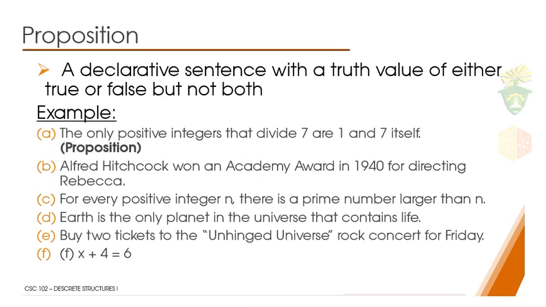In letter A, we have: the only positive integers that divide 7 are 1 and 7 itself. As you can see, this is a true statement since 7 is a prime number and there is no other number that could divide the prime number but 1 and itself. So that is why this sentence is a proposition.